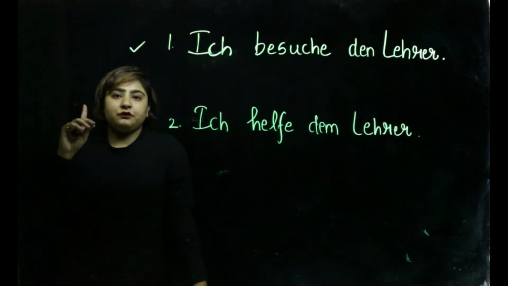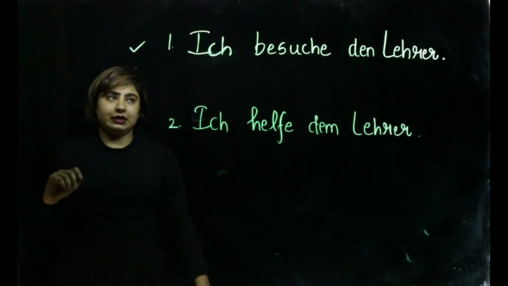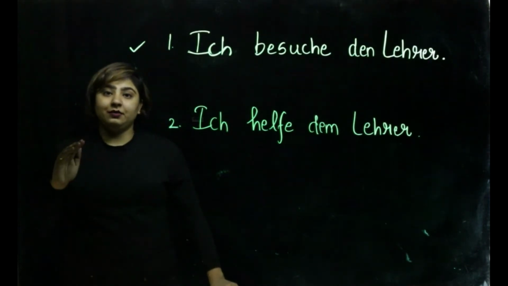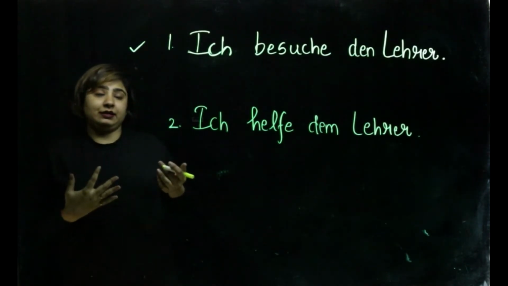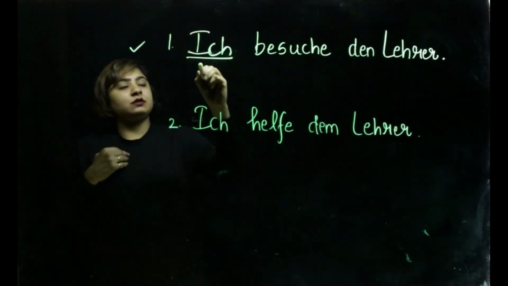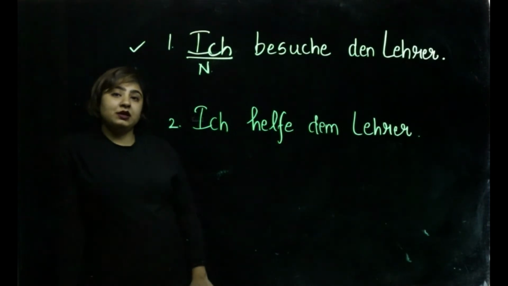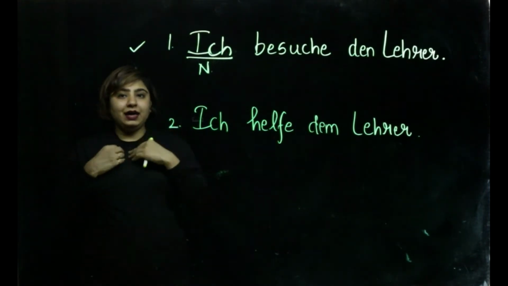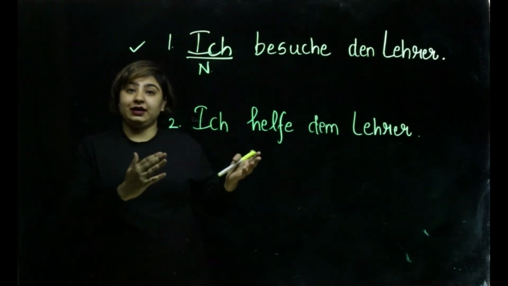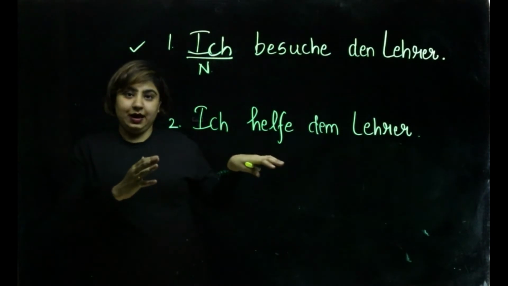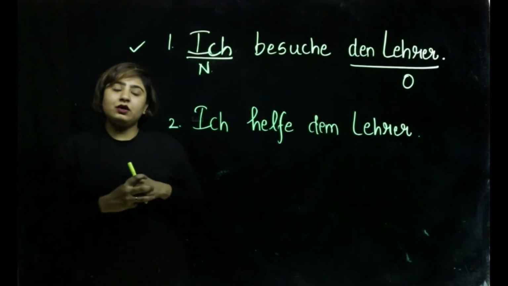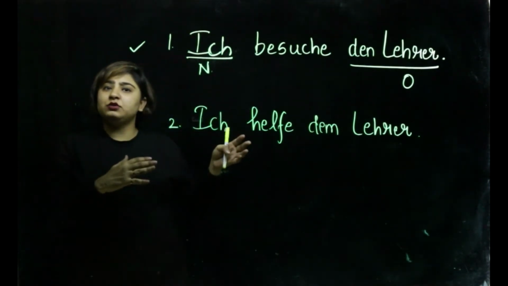The first sentence. The first thing that we have to identify here is nominative. And that's really easy, you could do it yourself. The doer, the performer of an action, will be nominative. I am visiting the teacher, I am performing an action. Ich is nominative. Now, I am visiting the teacher. The teacher is the object on which the action is performed. So the teacher is the object. How would we get to know if this is an accusative or a dative object?